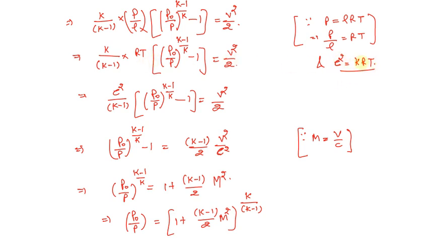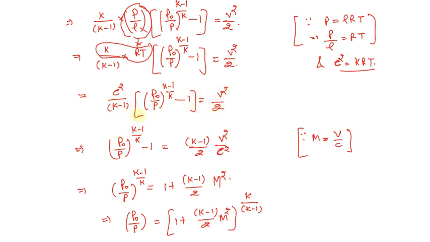So we're going to use these two expressions and replace p by rho with RT. That means this particular term we have replaced with RT, and this kRT we have taken together, and this particular term we have replaced with c square, that is the velocity of sound. So velocity of sound square divided by k minus 1 in bracket p naught by p to the power k minus 1 equals v square by 2.